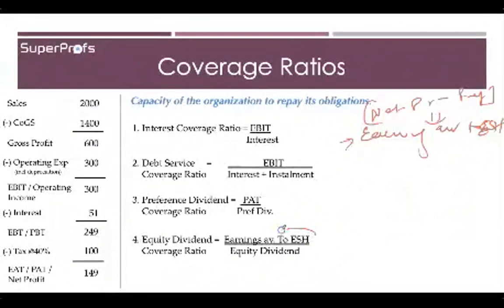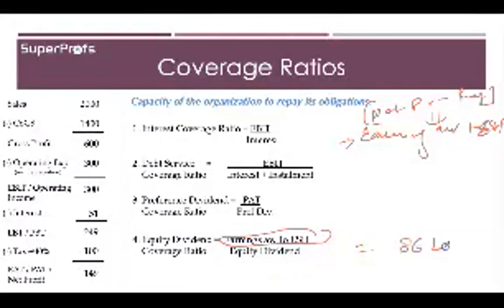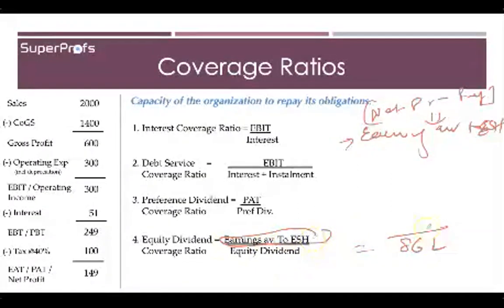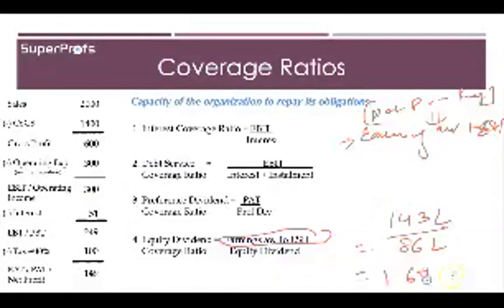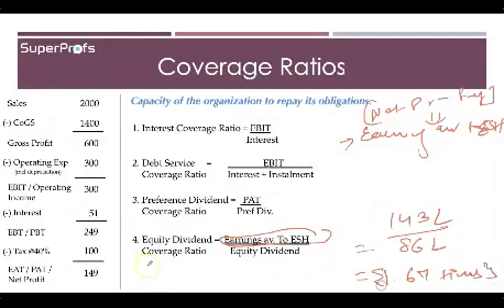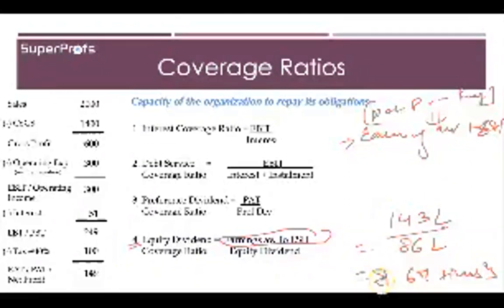So this goes in the numerator. Your equity dividend was 86 lakh rupees. Your earnings available to equity shareholders is 143 lakh rupees, so approximately 1.67 times you get. Because this is the last liability, you are in a decent position, because even after paying the equity dividend, you still have some amount left with yourself.